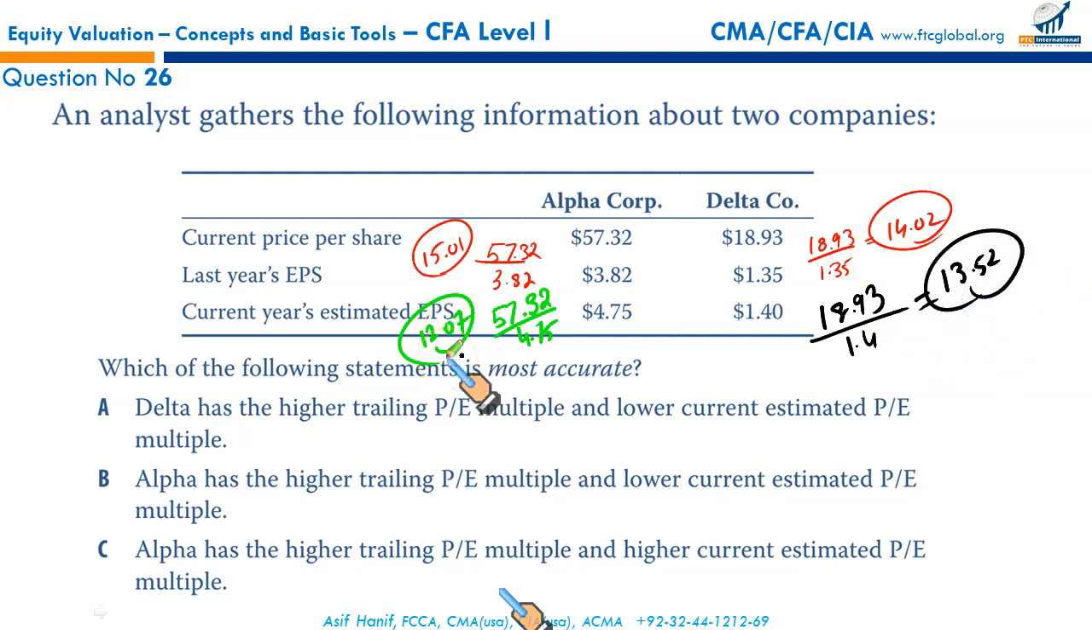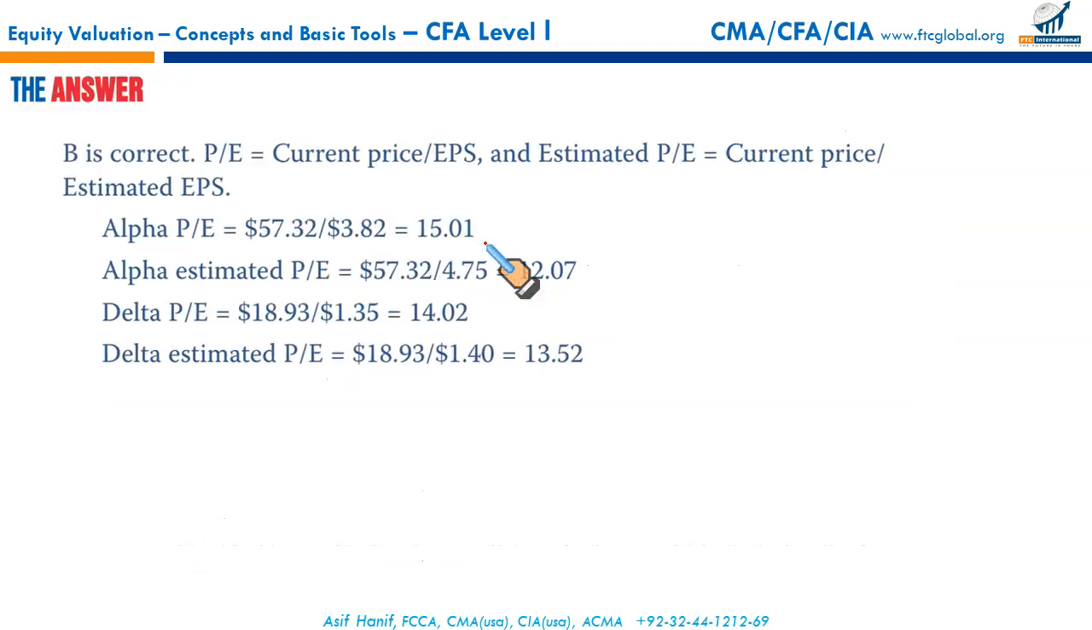Now you can compare these. So comparing these side by side, Delta has a higher trailing P multiple comparatively? No, wrong. Delta has a lower trailing P multiple of 14.02 versus 15. And lower current estimated P multiple? No. In fact, higher current estimated P multiple. So A is incorrect. What about B? Alpha has higher trailing P multiple compared to Delta. True. And lower current estimated P multiple compared to Delta. That is true as well. So look no further. B is the correct option.